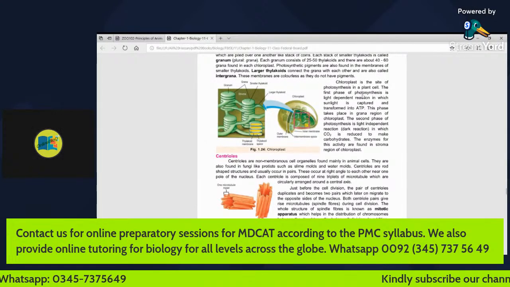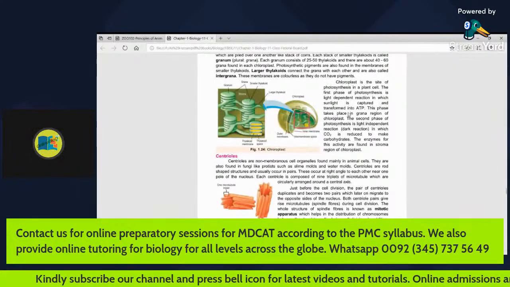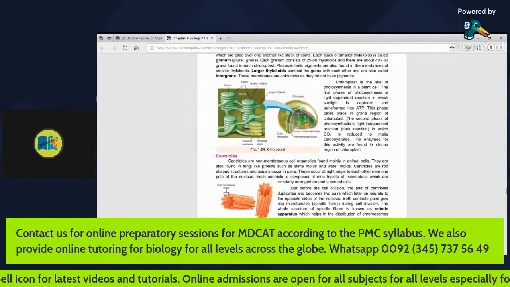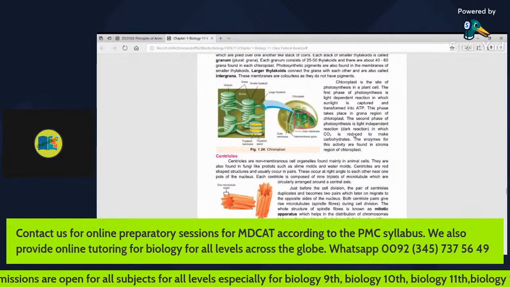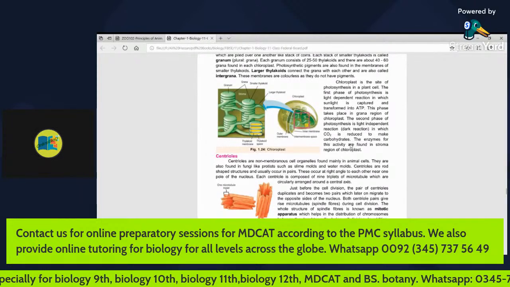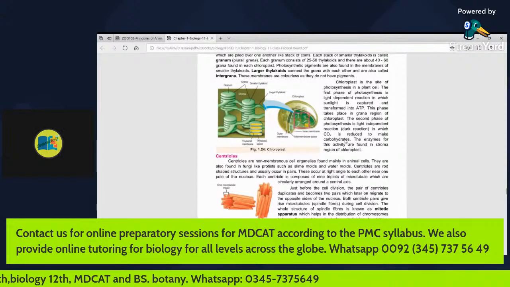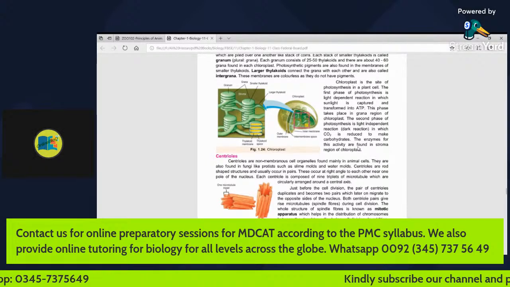Chloroplast is the site of photosynthesis in a plant cell. The first phase of photosynthesis is the light dependent reaction in which sunlight is captured and transformed into ATP. This phase takes place in the grana region of chloroplast. The second phase is the light independent reaction, also known as dark reaction, in which CO2 is reduced to make carbohydrates. The enzymes for this activity are found in the stroma region of chloroplast.